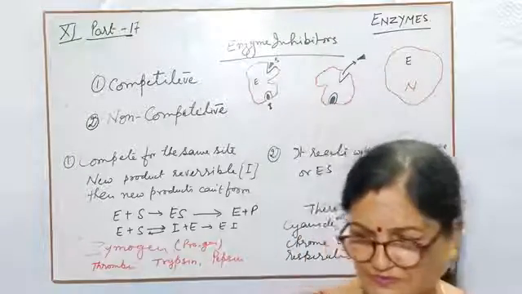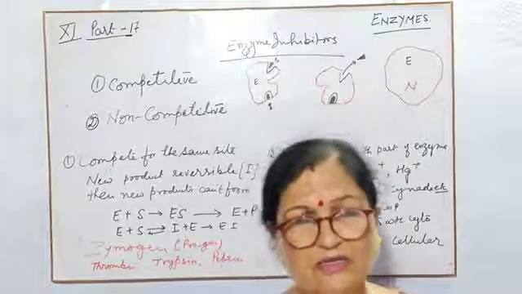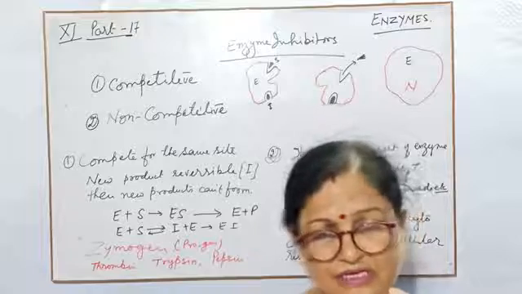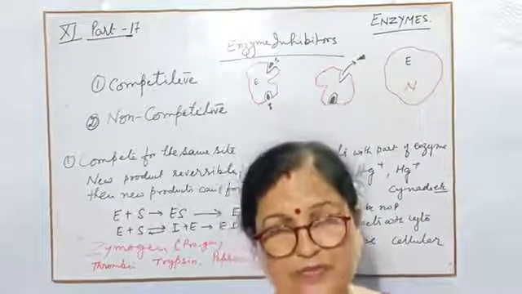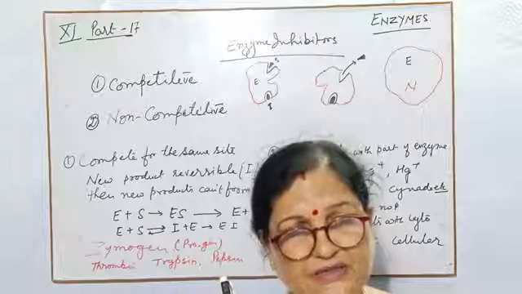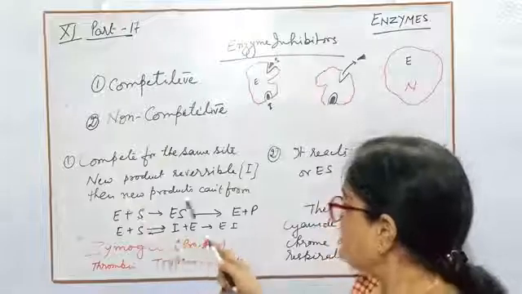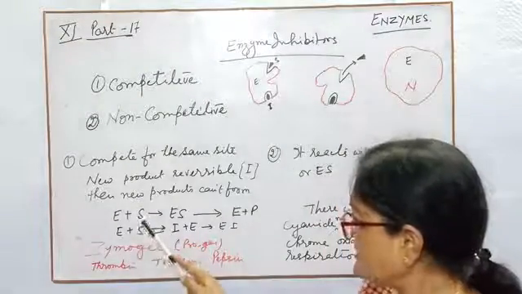When it is reversible, it can go back to the previous one, and when it goes to the previous one, then the next enzyme can't react with the previous substrate. At that time the reaction will be stopped. Then new products can't form. Just suppose here it is enzyme, here it is substrate.